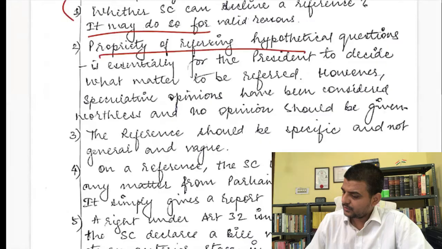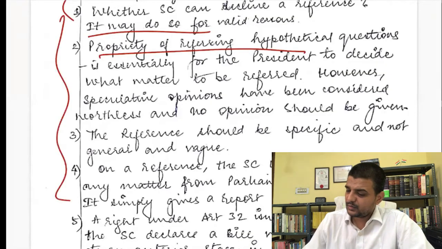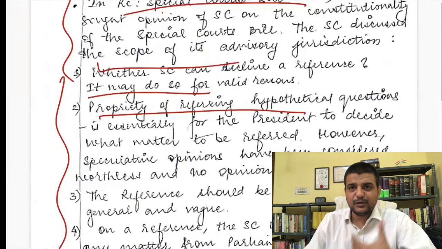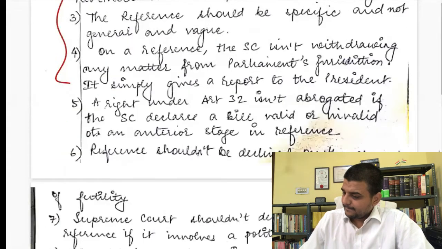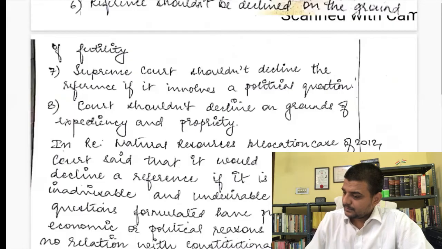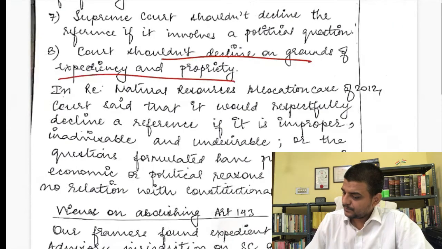Proprietary, hypothetical question. So these are the things that the court has laid down as guidelines, right? So here you can give a separate heading: the court has laid down certain restrictions, and then write it down. Okay. Okay, you have given too much example. That is not required actually.